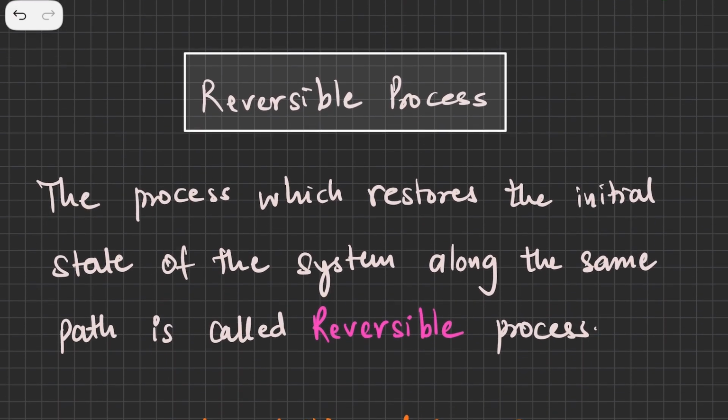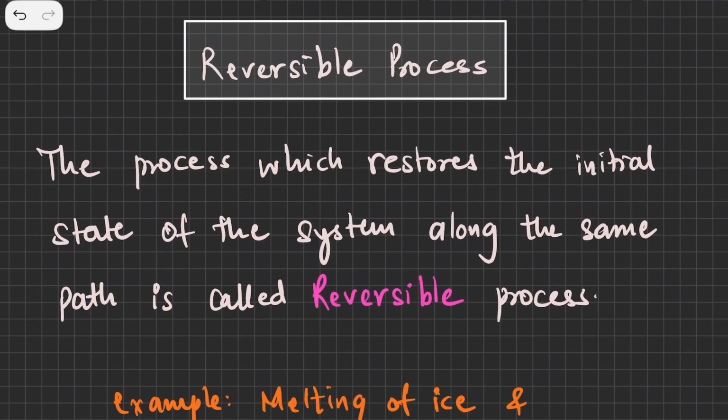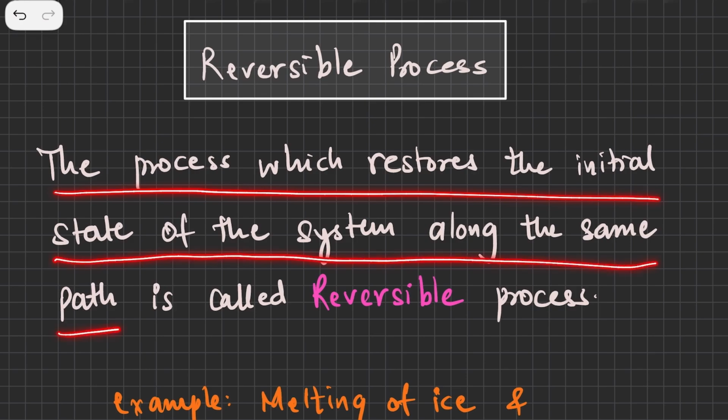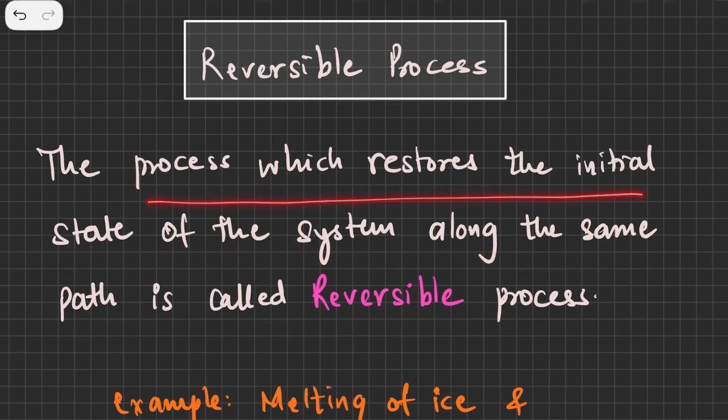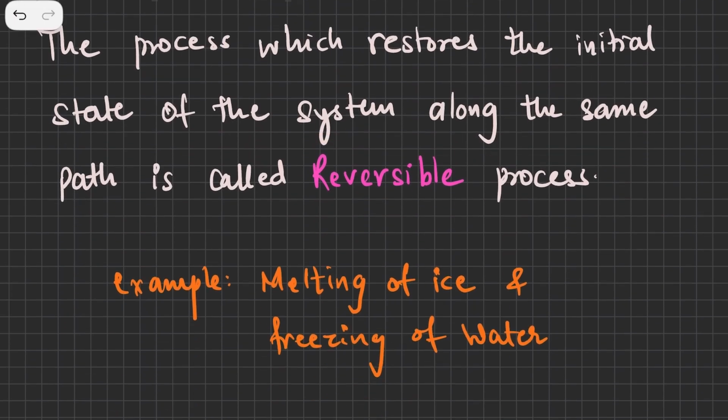Let's go to the next one, the reversible process. The reversible process is the process which restores the initial state, exactly the same thing but along the same path. Earlier, in the irreversible process, it was along a different path. So the process which restores the initial state of the system along the same path is called a reversible process.